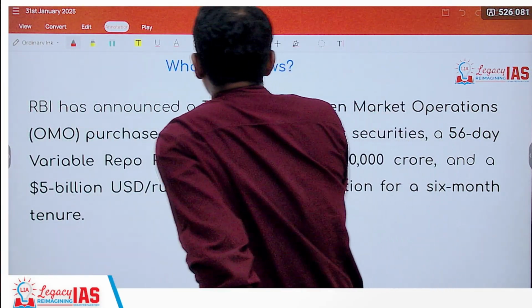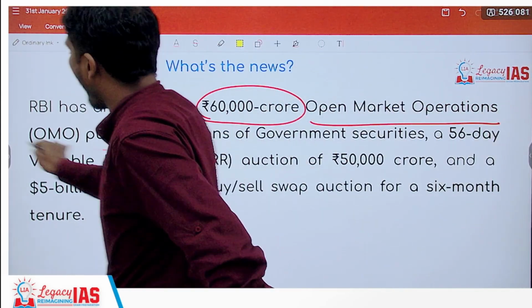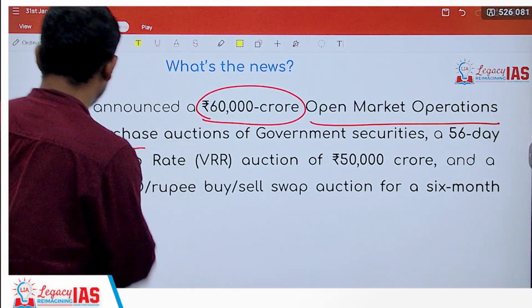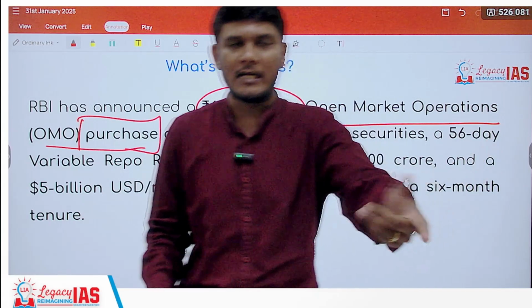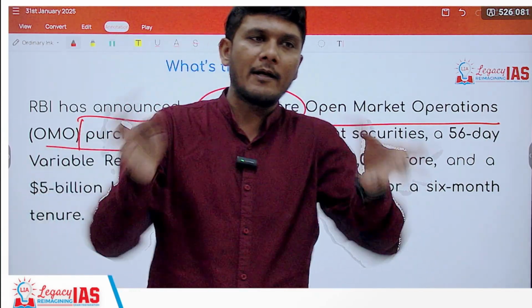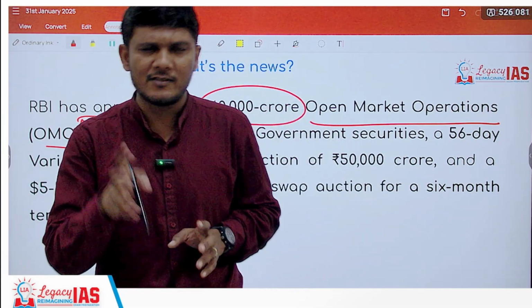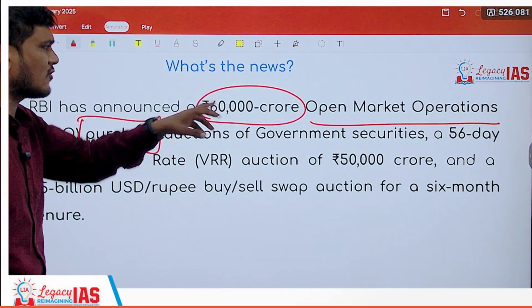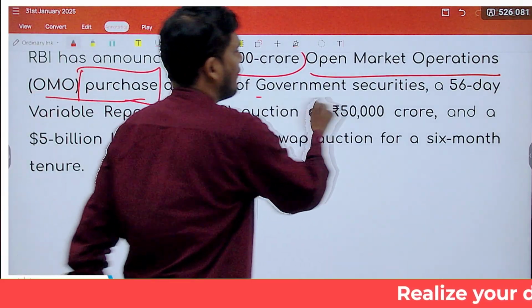The first is about 60,000 crore rupees worth of open market operation purchases. It's talking about purchases. Now open market operation consists of purchasing as well as selling. We'll see what the difference is, when you sell and when you purchase, and what impact it has. We'll see that in detail. So first thing is 60,000 crore of open market operation purchases, and of course the government securities.